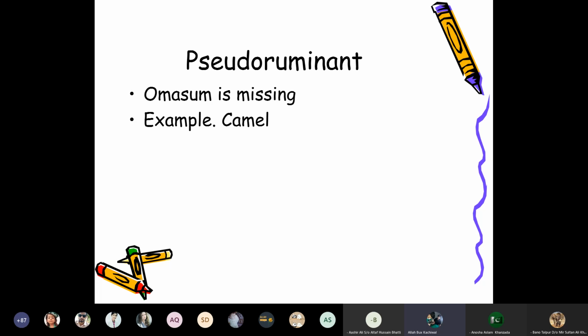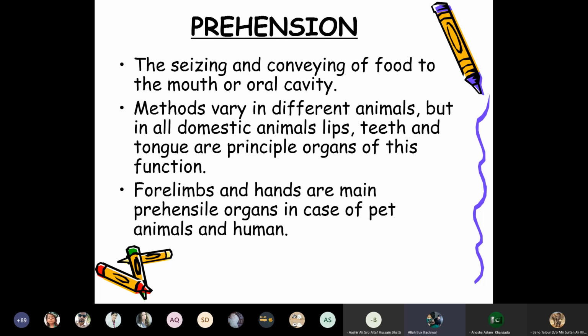Whereas in the pseudoruminants, the omasum is missing. An example of those animals is the camel. The camel has a three-compartment stomach, not a four-compartment stomach and not a one-compartment stomach. It is herbivorous but has a three-compartment stomach, so it is known as a pseudo-ruminant animal. They are not complete ruminants, but pseudo-ruminants.